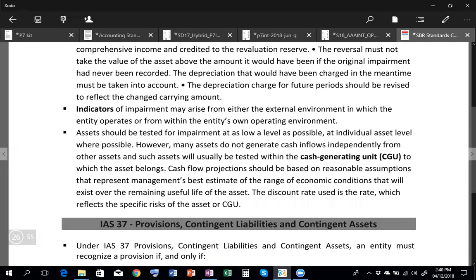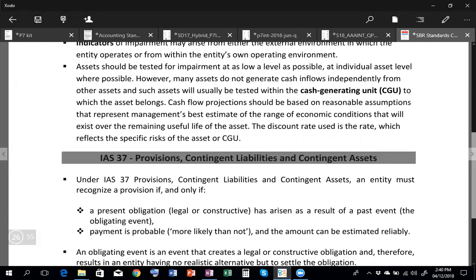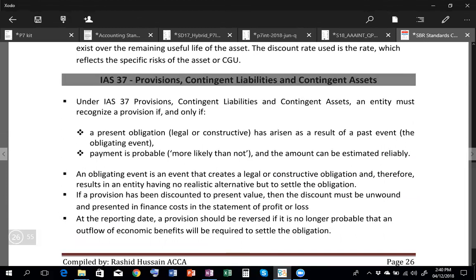And then you have the last concept, which is the cash generating unit. If you are having a cash generating unit, then the carrying value of the CGU should be compared with the recoverable value of the CGU. If the carrying value of the CGU is greater than the recoverable amount, then impairment. Impairment is again, first of all, charged to the specified asset, goodwill, and other assets on a pro rata basis, and assets which are already at the recoverable amount should not be charged impairment.